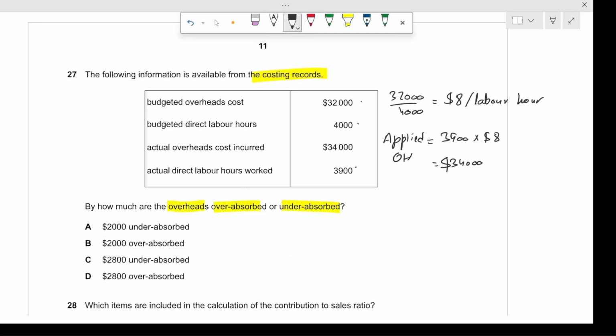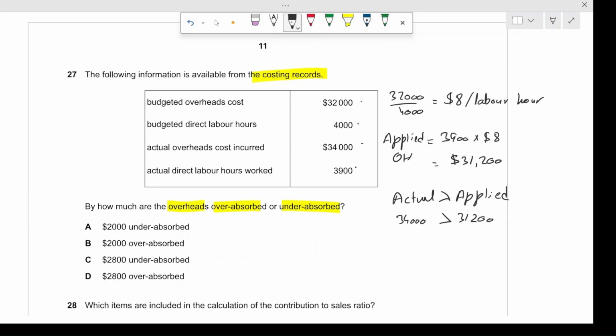The actual overheads were $34,000, and the actual are greater than the applied ones.